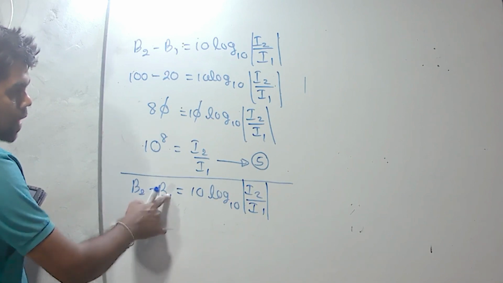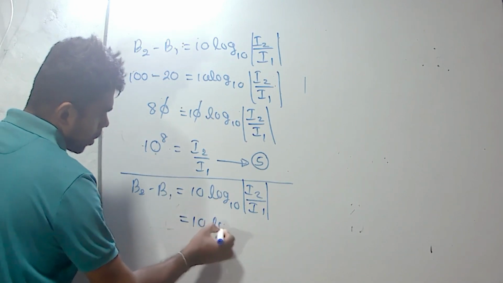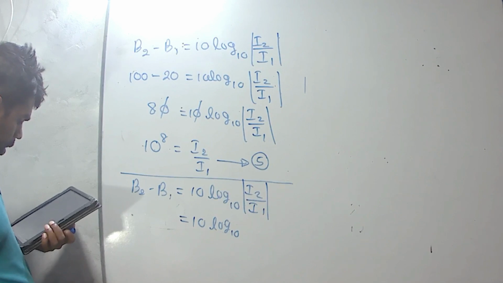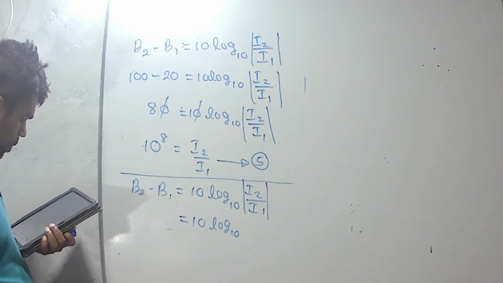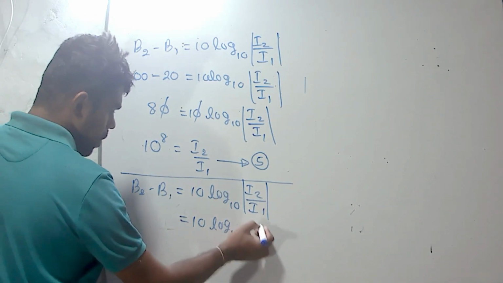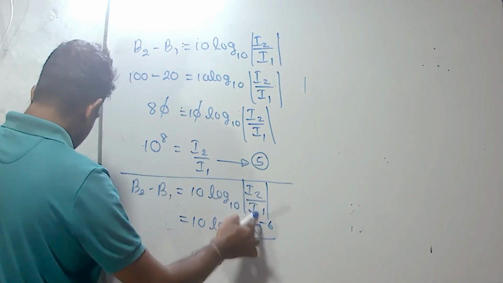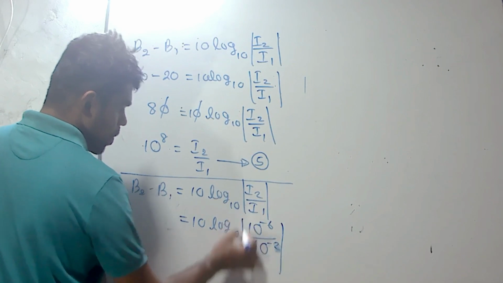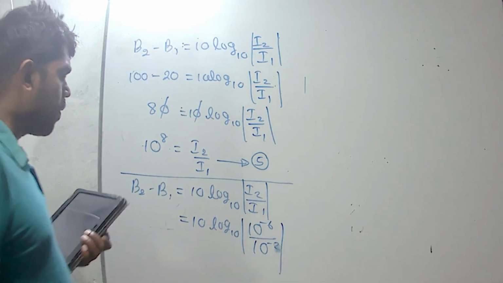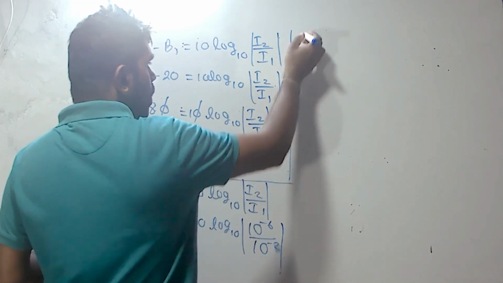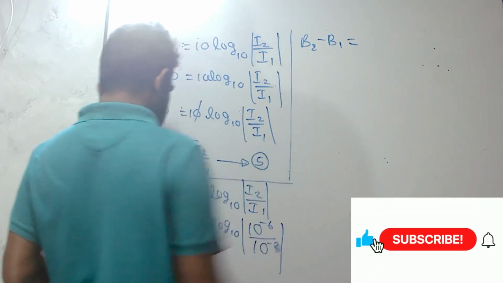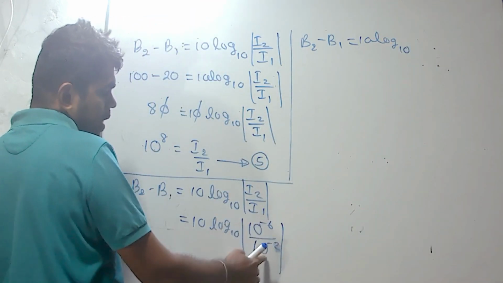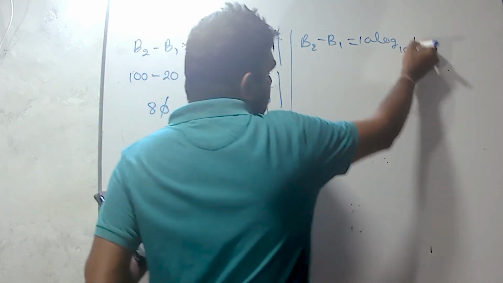We have to find the difference of sound intensity level. 10 log 10 of I2 value, 10 to the power minus 6, divided by I1 value, 10 to the power minus 2. Then we can simplify it. B2 minus B1 equals 10 log 10 of 10 to the power minus 6 divided by 10 to the power minus 2, which is 10 to the power minus 4.